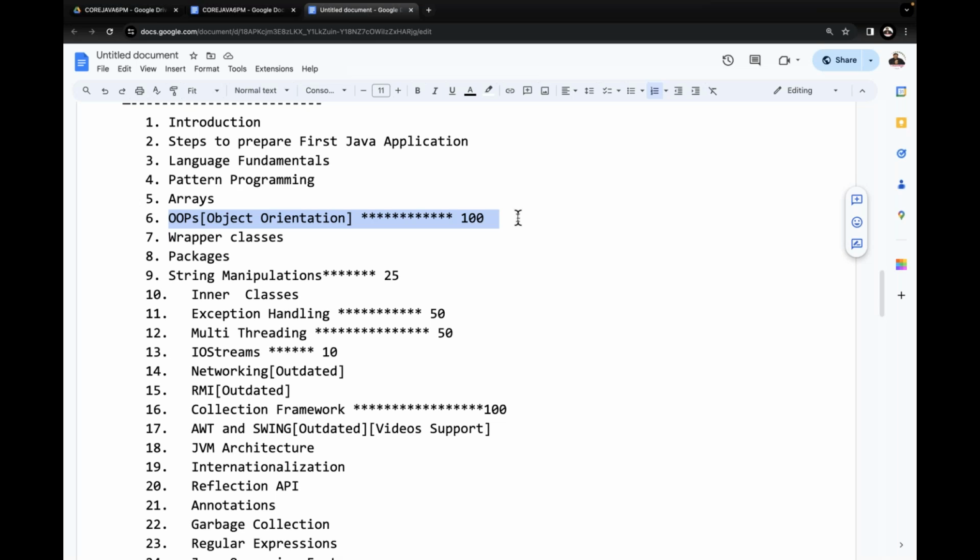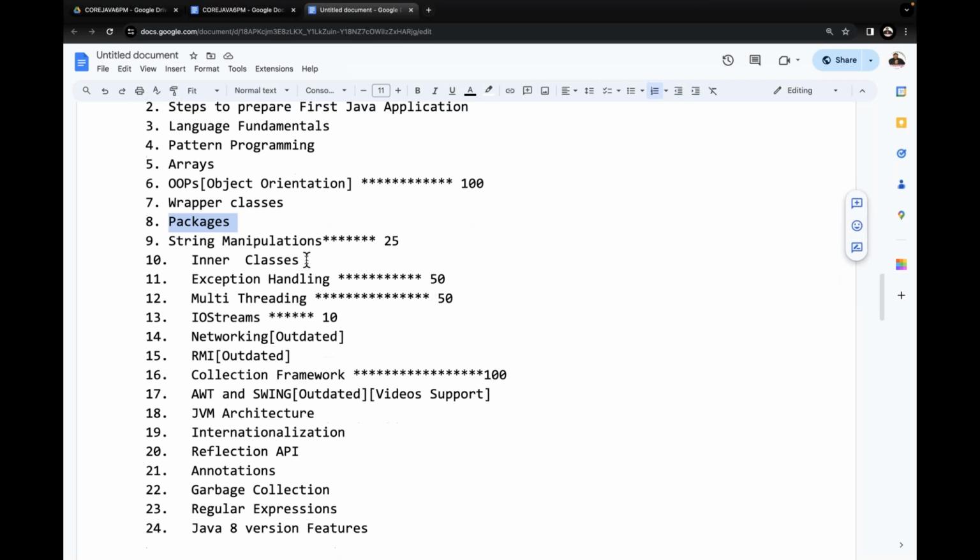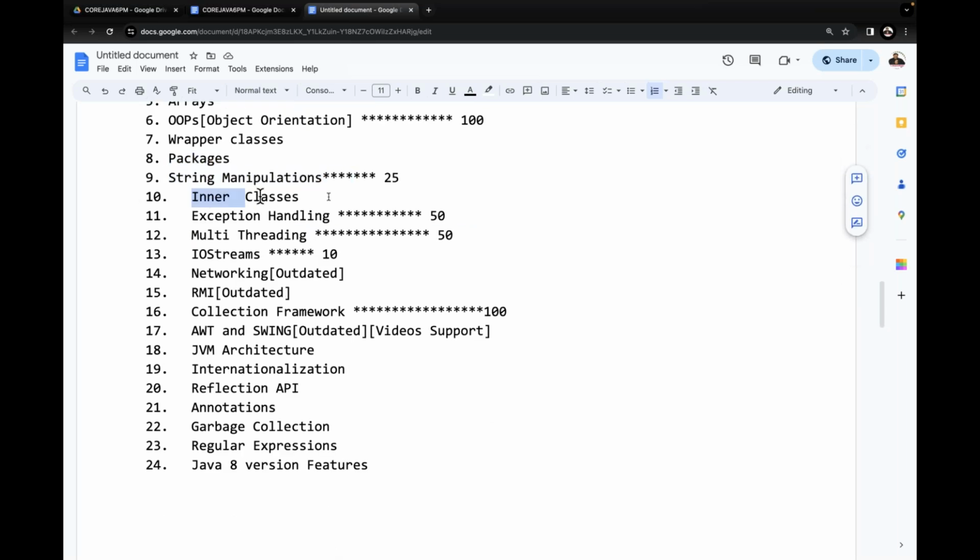OOPs concepts: I'm going to deliver very good content inside object orientation. The strength of core Java is object orientation only. So many topics are available inside object orientation that we are going to understand. Next, wrapper classes, packages, and string manipulations. Inner classes. Just check this total syllabus once. Then exception handling, multi-threading, IO streams, networking, RMI. Networking and RMI are outdated content,